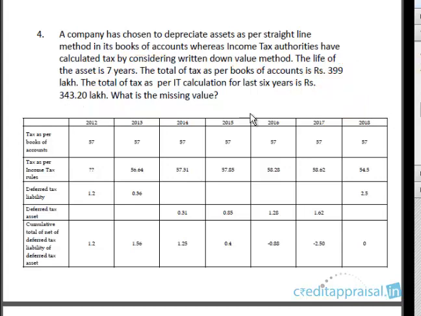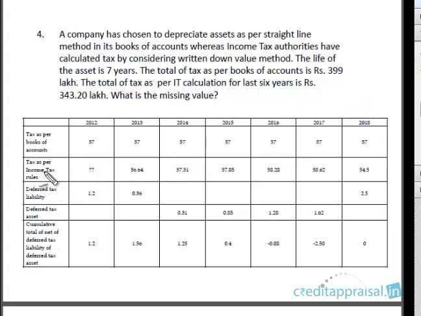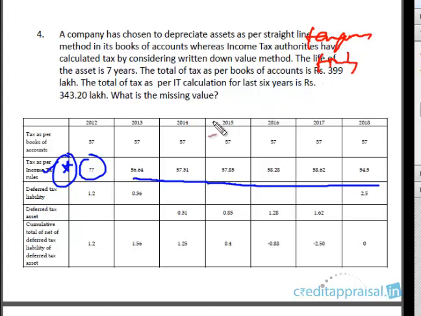What the question is asking is, the total of tax here is 399 lakhs as per the books of accounts. In the calculation as per IT Act, there is one missing value, and the values for the rest of the 6 years are given. So can you find this value? The deferred tax liability is only a temporary difference, a timing difference. Ultimately, the company has to pay the same tax in either method. So if this total is 399 lakhs, obviously the total of all the years in the other method is also 399 lakhs.